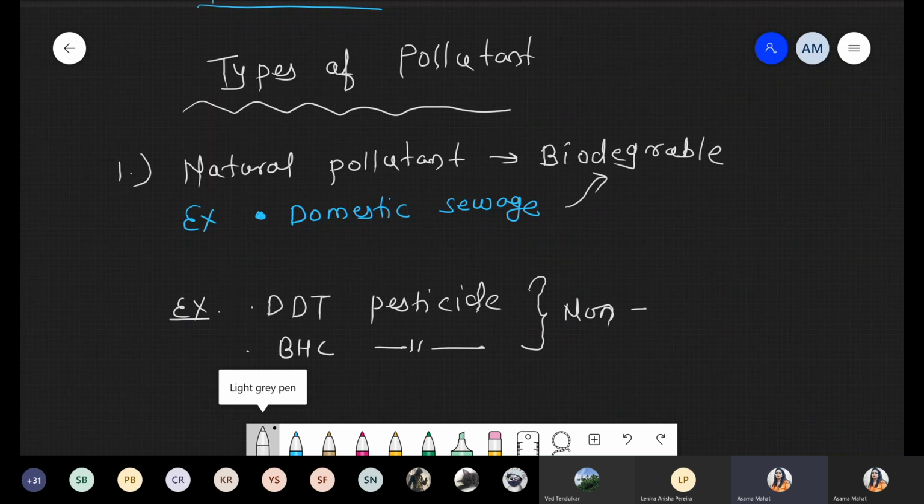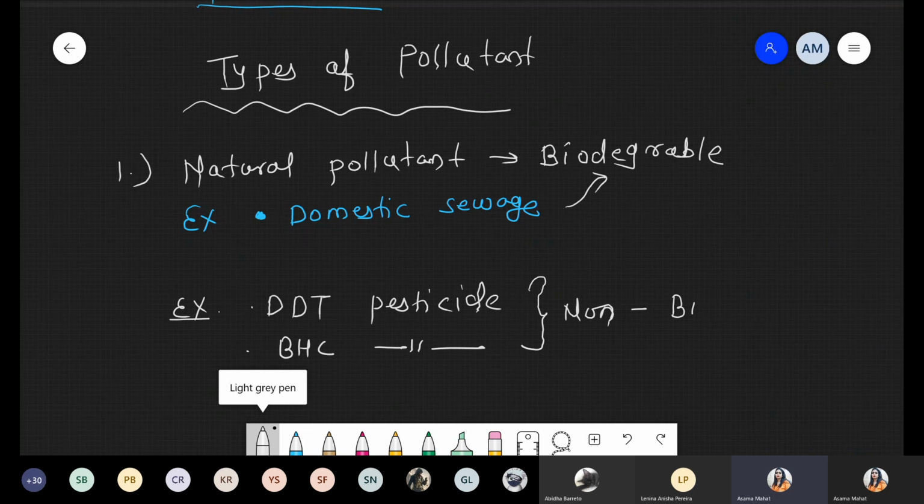It is not easily degraded. Okay. So this is the first condition with respect to natural pollutant.